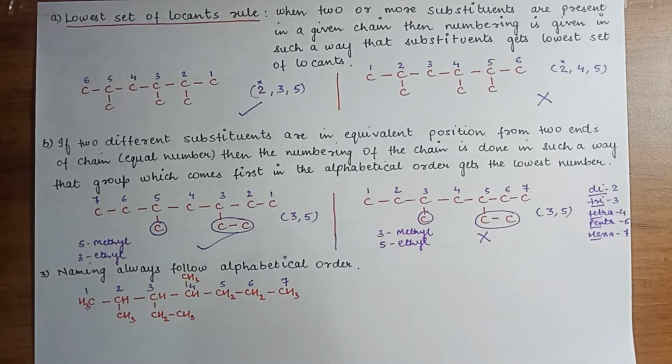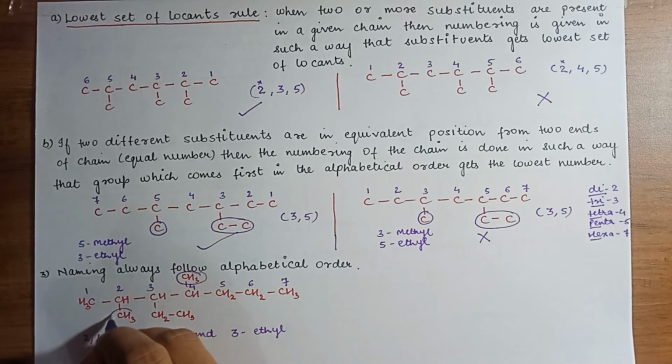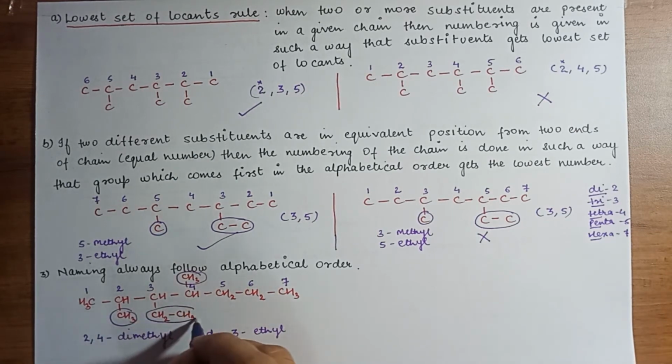Now you have to go for the naming. Here in branching you have 2, 4 dimethyl, and at 3 you have ethyl. This 2, 4 and this one diethyl. So how to name?